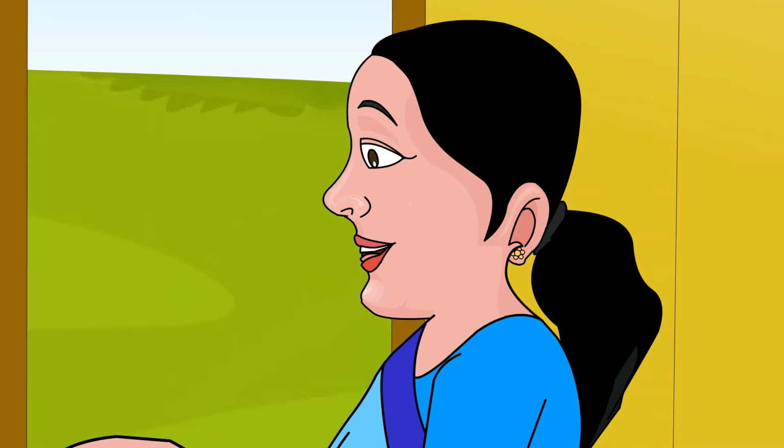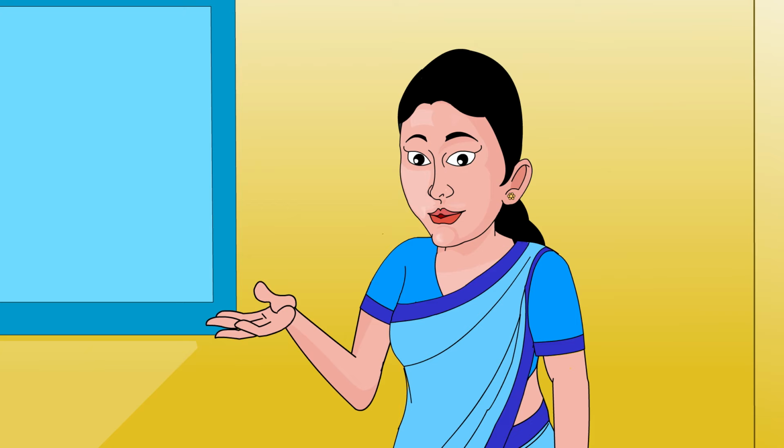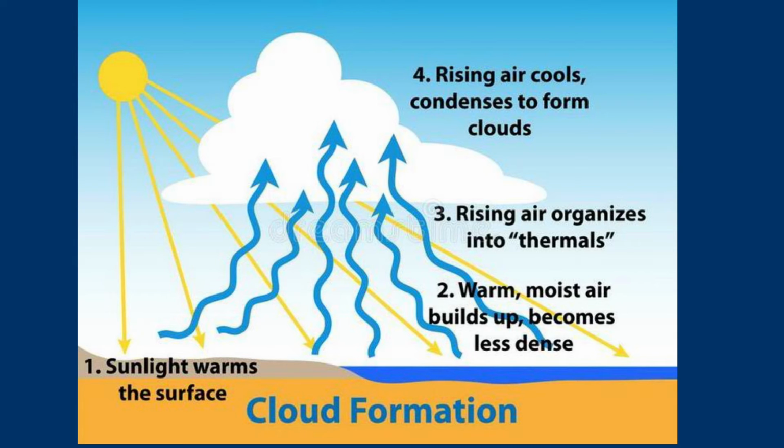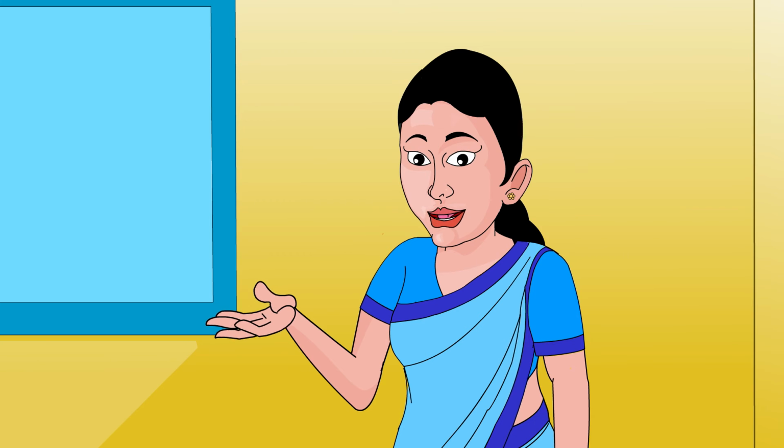Condensation. On cooling, the water vapor in the air changes back into water droplets. This is called condensation of water. Formation of clouds. Clouds are formed due to the condensation of tiny water droplets that become bigger and fall as rain.